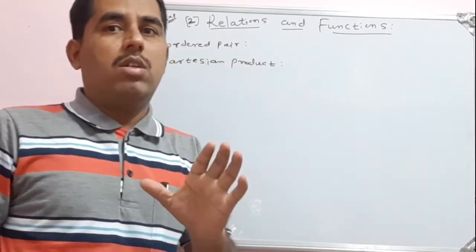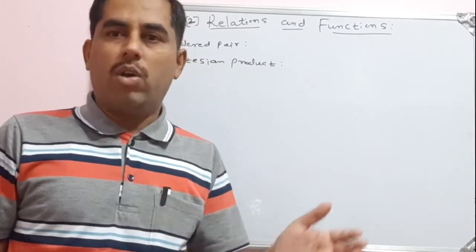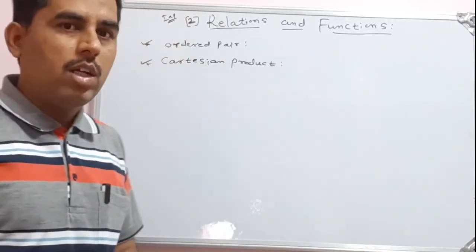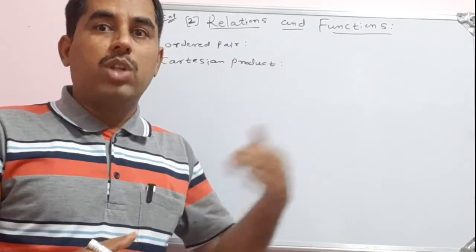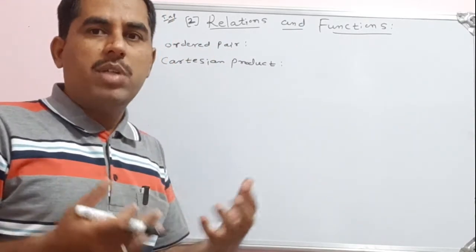So listen carefully. I am hoping that all of you are following these classes. This is very important for our future classes also. What is the meaning of ordered pair?